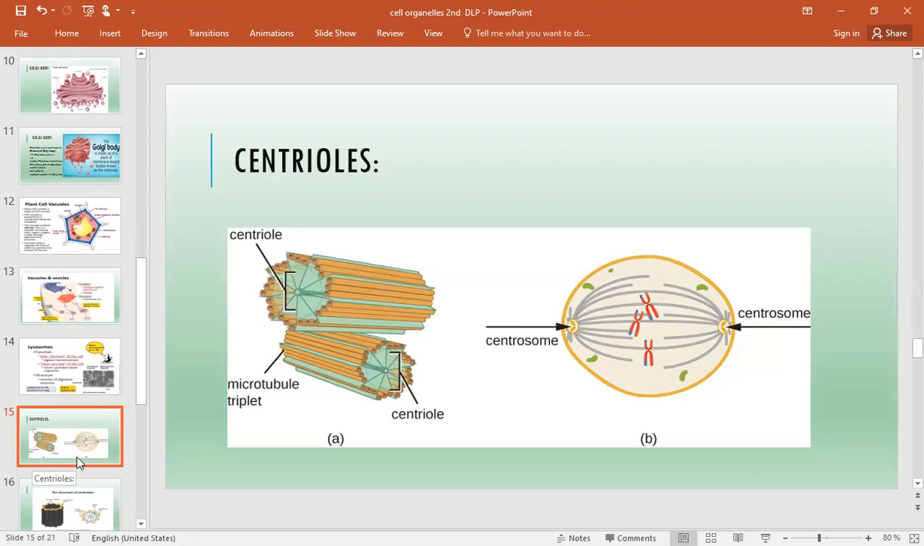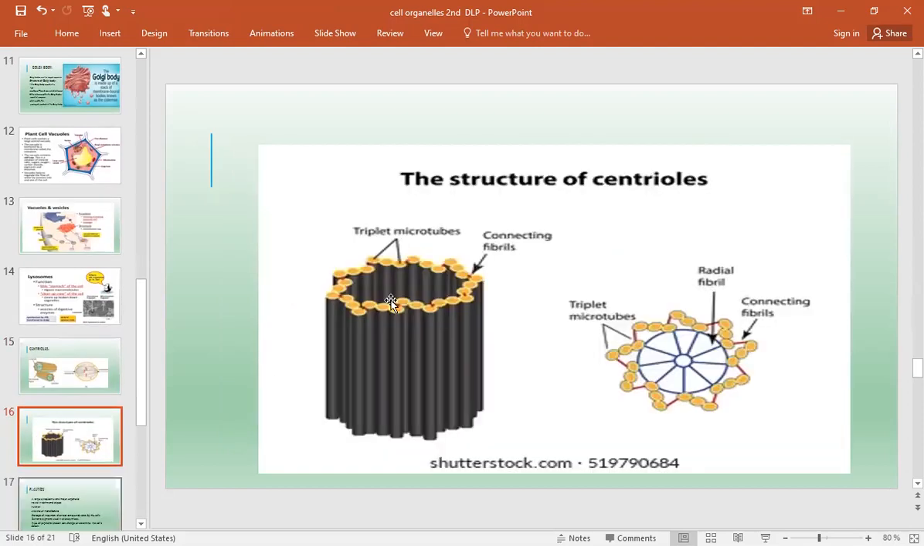Okay, then come to the centriole. What is the centriole? Animal cells contain a special organelle which is called the centriole. The centriole is a cylindrical tube-like structure that is composed of 27 microtubules arranged in a very particular pattern of triplets in rows. You can see they are arranged here in a triplet structure.